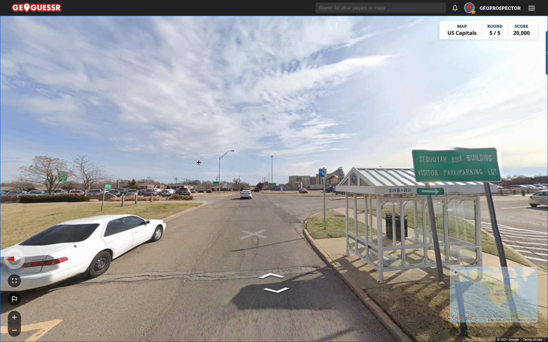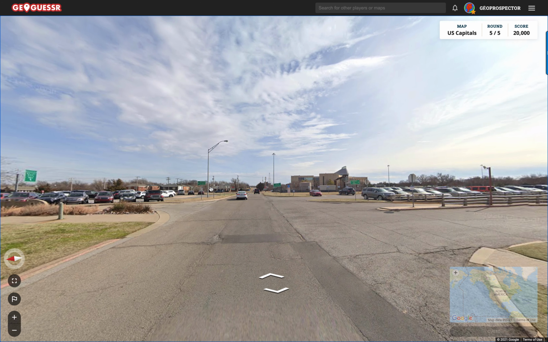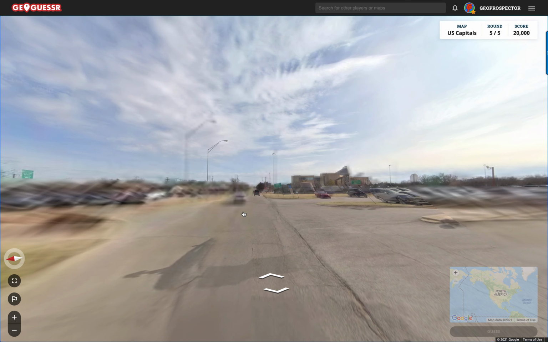What does this say here? Sequoia something building. Visitor parking. Embark in a kind of strange looking logo there. So this is interesting now. The landscape here is different again. It looks bleak.